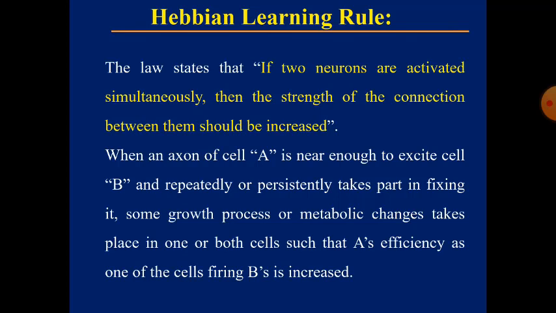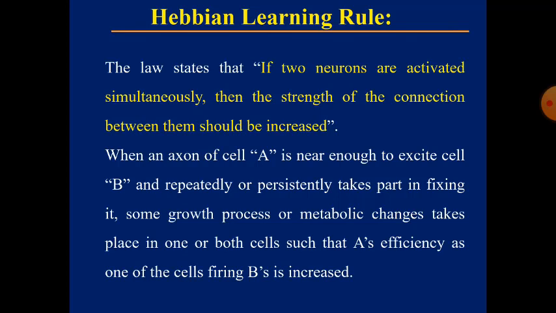So, what does this rule state? It states that if two neurons are activated simultaneously, then the strength of their connection will be increased. As you know, the place where two neurons are connected is called a synapse. What is a synapse? A synapse is a place where two neurons are connected. So the rule says that if those two connected neurons are activated simultaneously, then the strength of the connection is increased, meaning the synapse is strengthened. That's what the author is trying to tell.